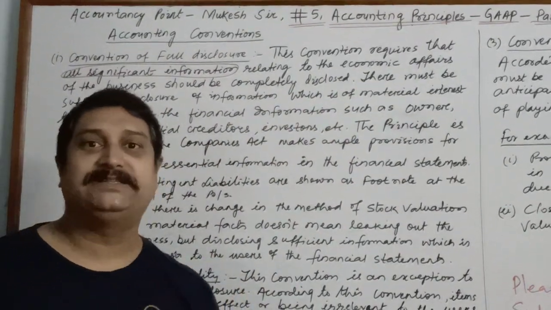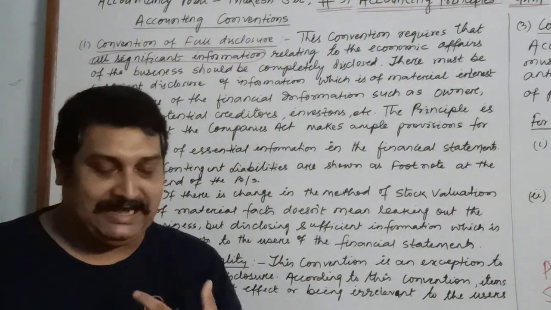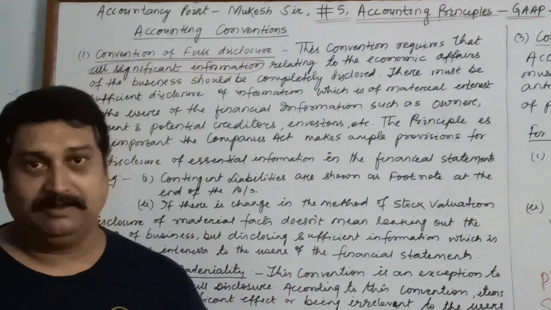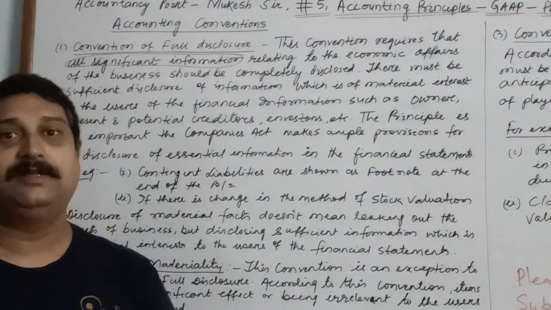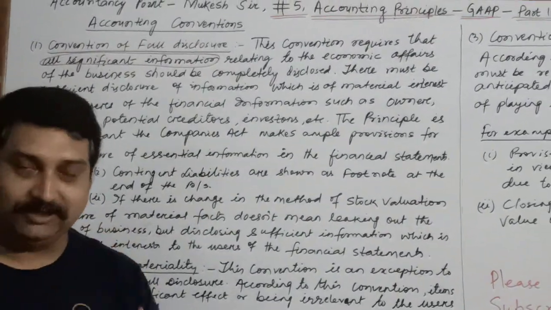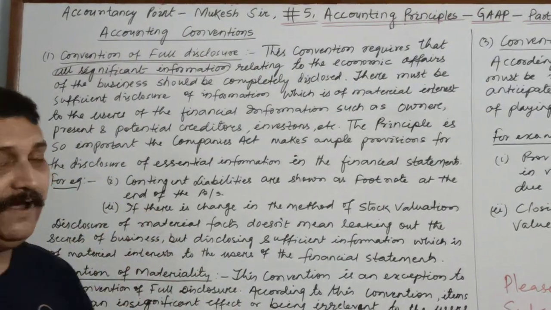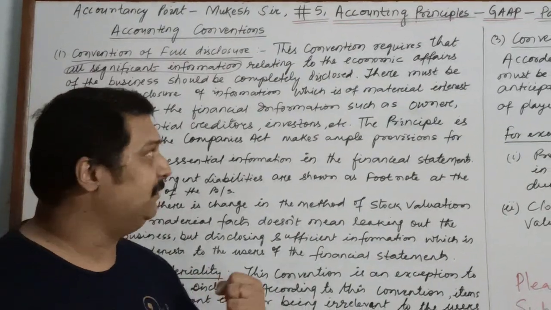That means when financial statements are prepared, all the important methods, concepts and information must be given to the various users of accounting statements.